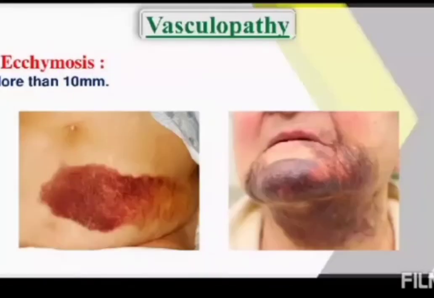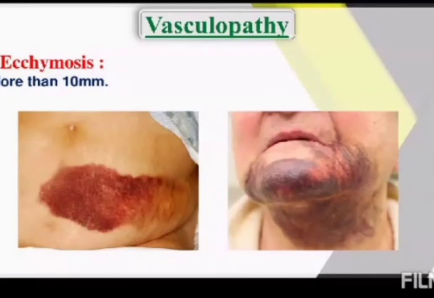Then ecchymosis. Ecchymosis is more than 10 millimeter. Here the blood will be leaking to the third space or the extracellular space. So what happens? There will be a color change, like a blue or brownish appearance of the skin, and it will be very large, more than 10 millimeter; only then will we say ecchymosis. Most injury accidents show this ecchymosis.